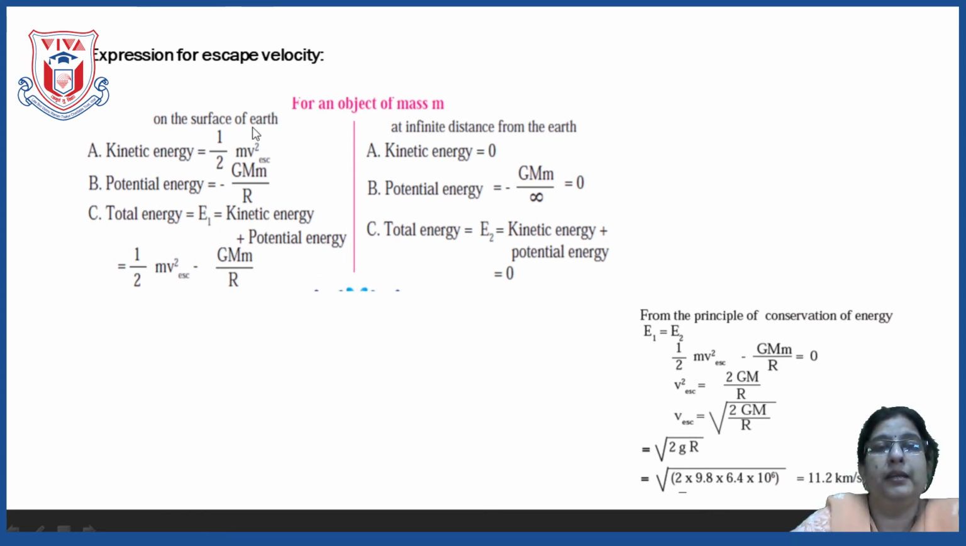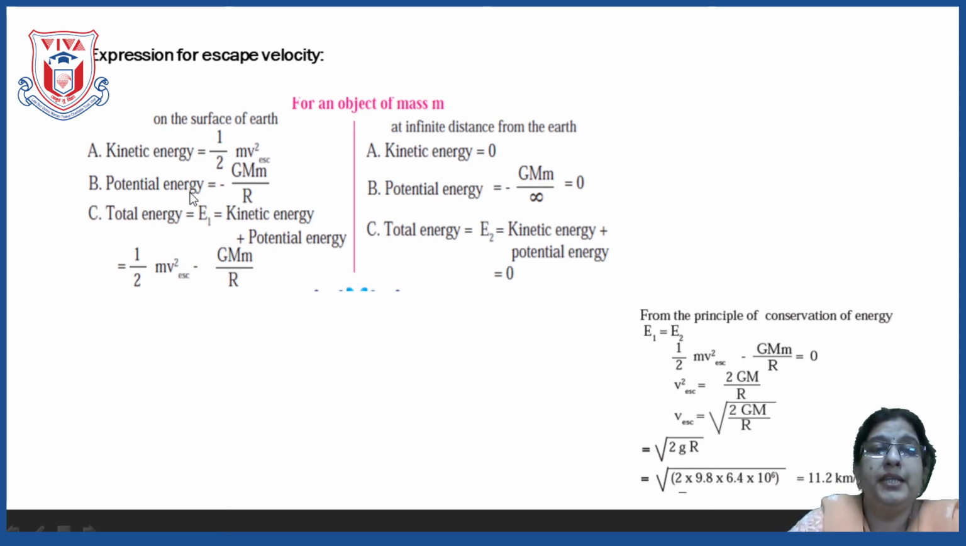Now let us see the escape velocity for any object. Let the mass of the object be m. If the object is on the earth's surface, then it has kinetic energy. The kinetic energy is 1 upon 2 mv square. We know the formula of kinetic energy, that is half mv square, where m is the mass of the object and v is the velocity of the object. How much is the potential energy?